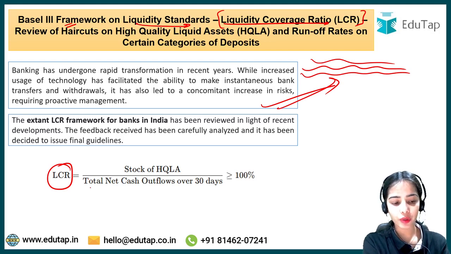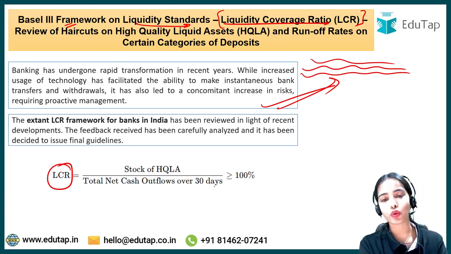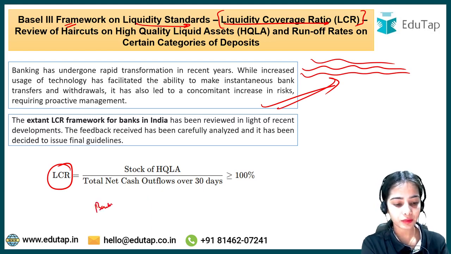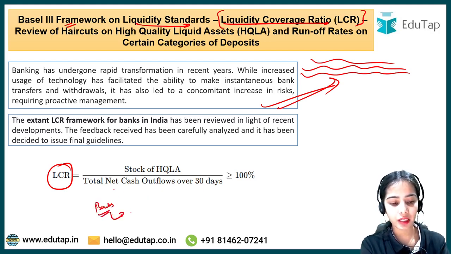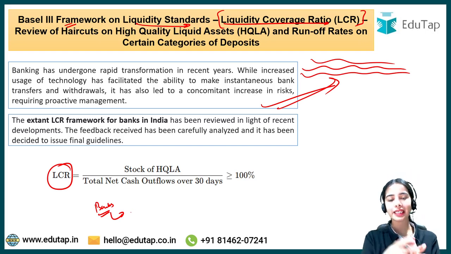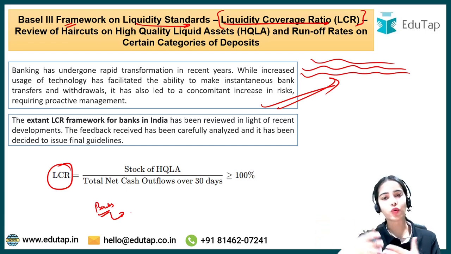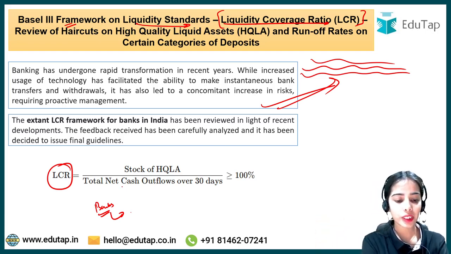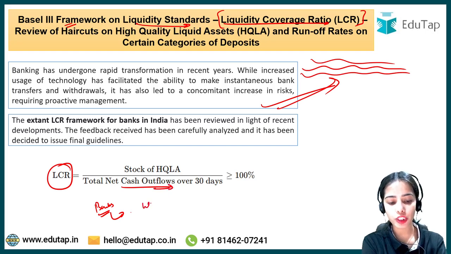For that you have to understand the total net cash outflows over 30 days. So banks have to estimate what net cash outflows they are going to face over the next 30 days. Net cash outflows means how much are the net cash withdrawals that are going to happen over the next 30 days.